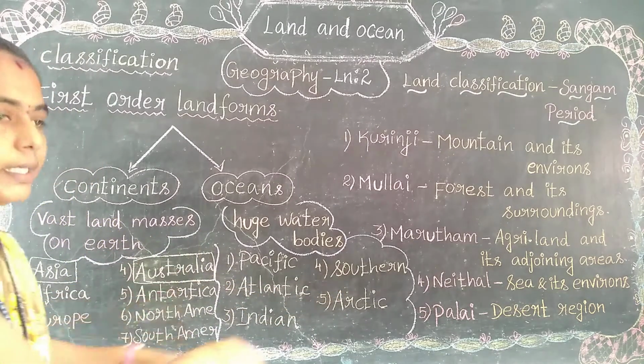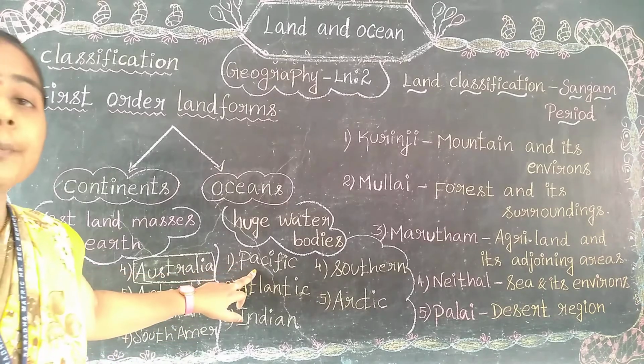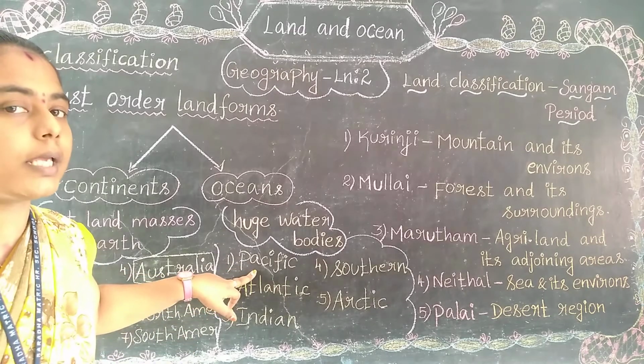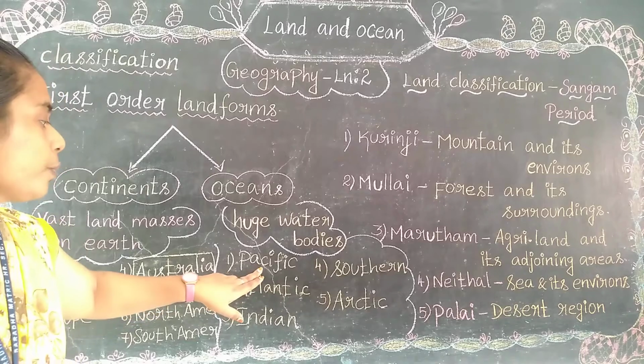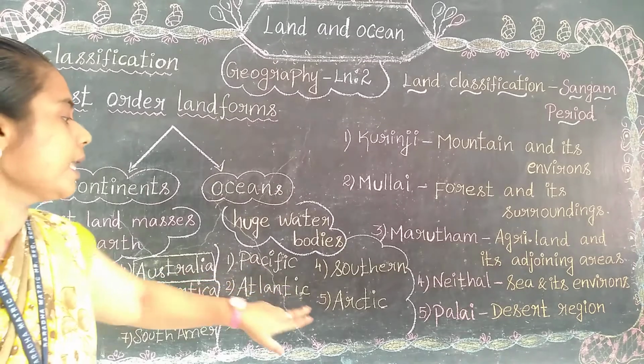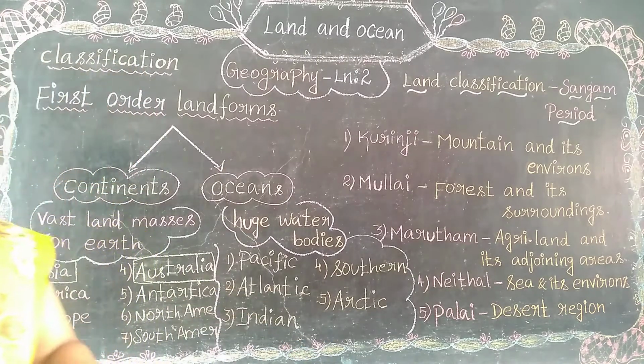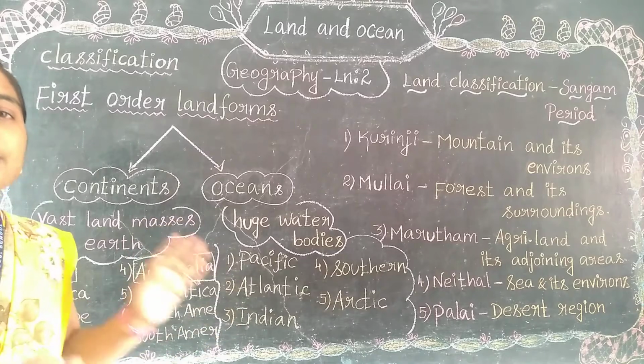And among these five, which one is the largest one? See, Pacific Peningadal. In Tamil we used to say Pacific Peningadal. So Pacific Ocean is the largest ocean, the biggest ocean. Then which one is the smallest one? Arctic Ocean. So Arctic Ocean is the smallest ocean among these five oceans.